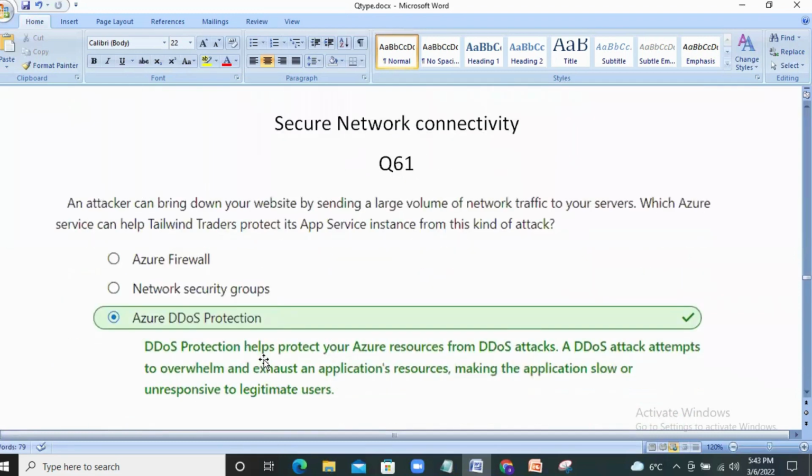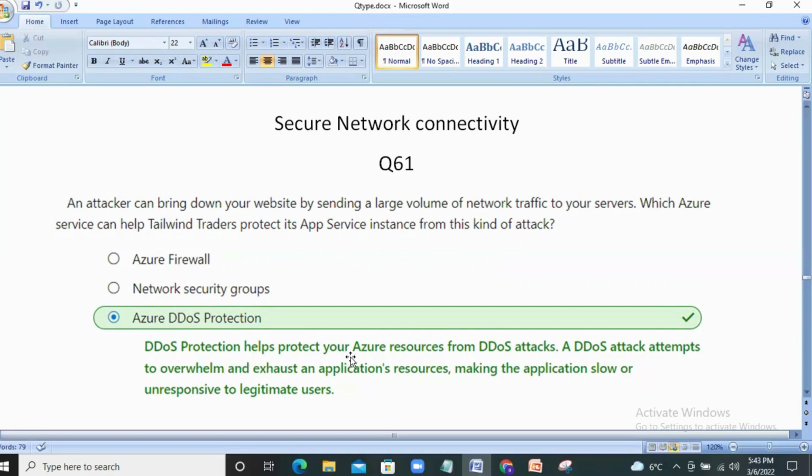Next set of questions from the topic secure network connectivity. An attacker can bring down your website by sending a large volume of network traffic to your servers. Which Azure service can help Tailwind Traders protect its App Service instance from this kind of attack? When we say large volume and there is an attack, that comes under a DDoS attack. Hence, we can go for Azure DDoS Protection, which helps to protect us from DDoS attacks.